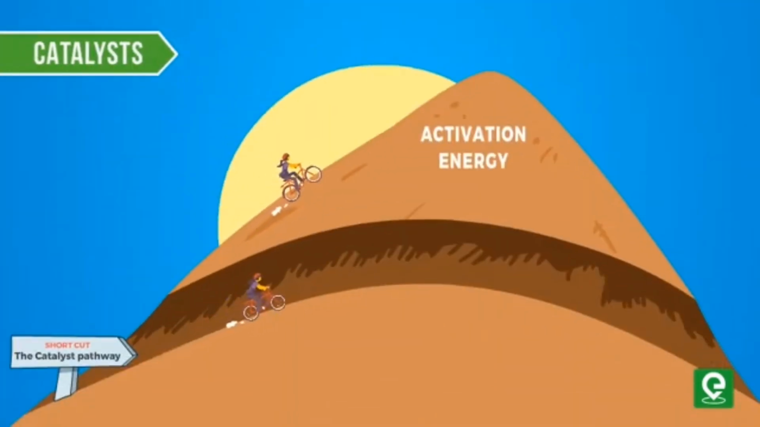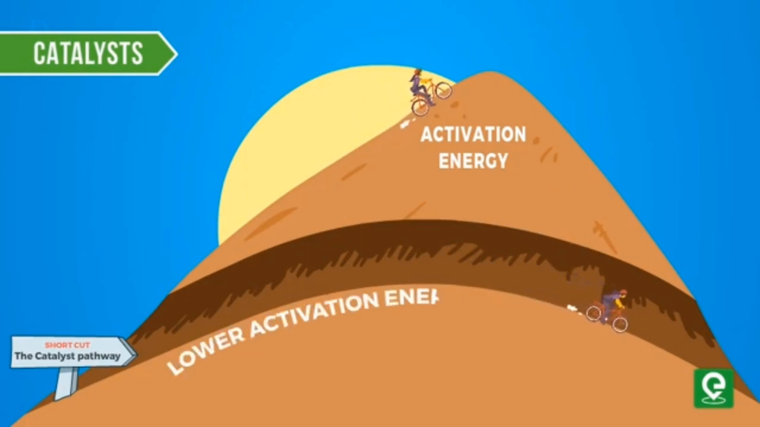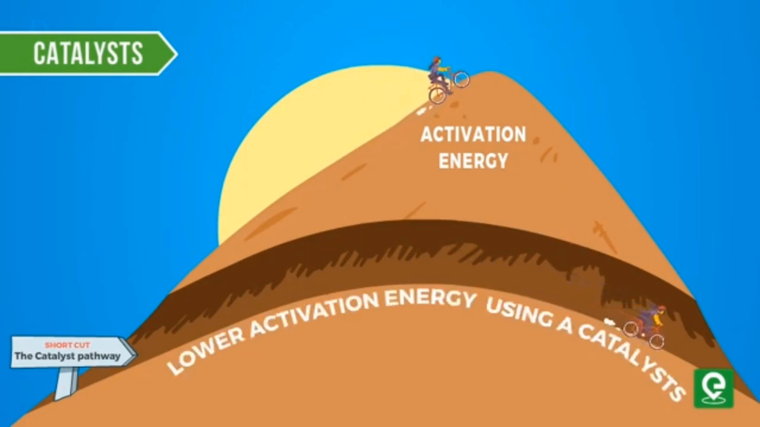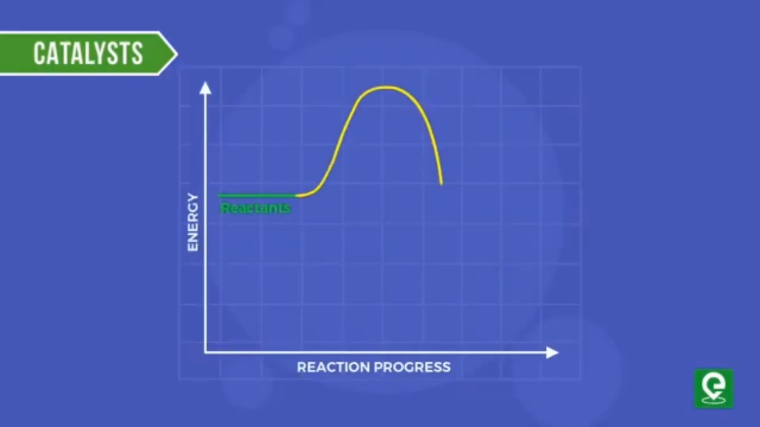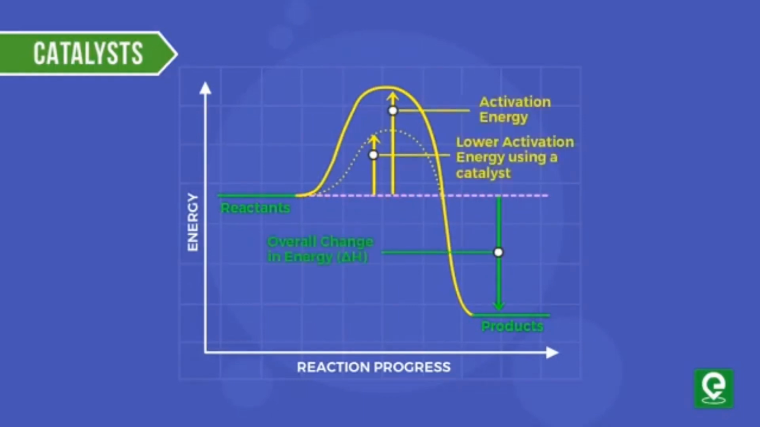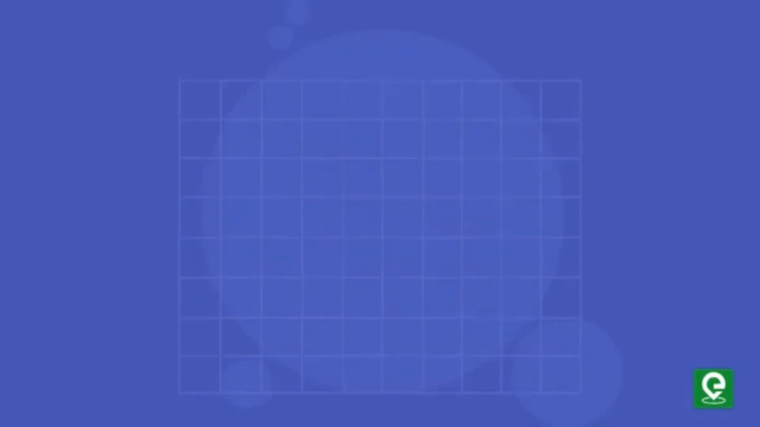Effect of catalysts on activation energy. A catalyst is a substance that speeds up the rate of a chemical reaction without being used up in the reaction. Catalysts follow a different pathway which has lower activation energy than the one followed by the uncatalyzed reaction. As a result, a greater proportion of reactant particles have enough energy to complete the reaction.